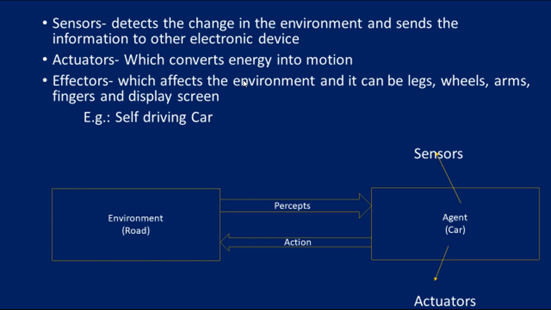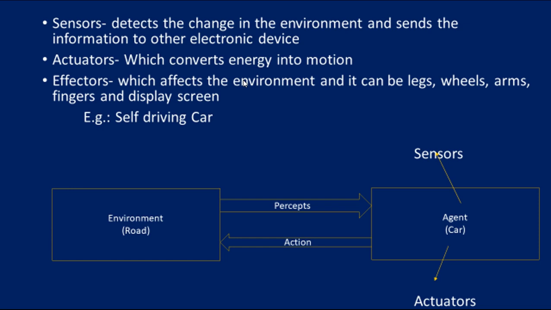We are saying the eye is a sensor. The eye is a sensor for a human. If it is a human agent, the eye is a sensor. And if there is a machine, how can we make the machine sense the information in the particular environment? That information can be sent to an electronic device. Through those electronic devices, the sensor information changes depending upon the environment and is sent to other electronic devices, right? That is what a sensor is in terms of artificial intelligence.